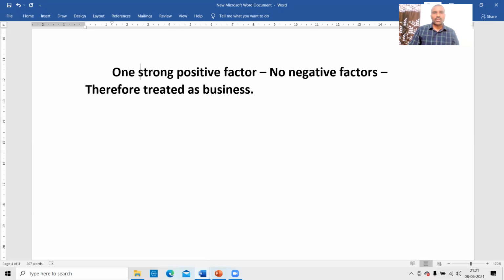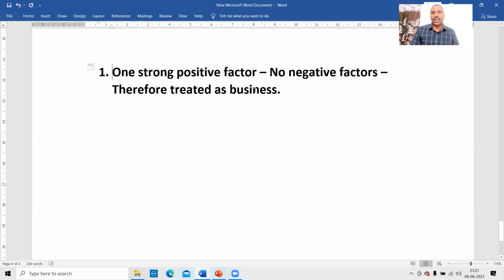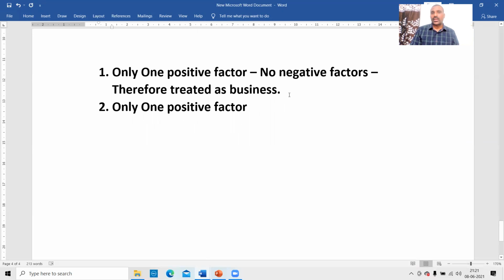Second point: one strong positive factor, no other positive factors, only one positive factor, no negative factors.